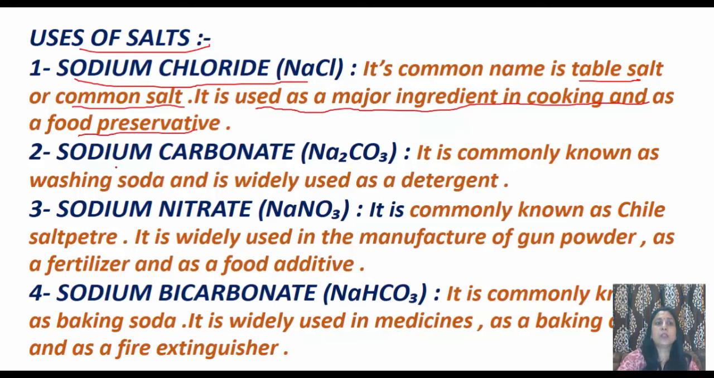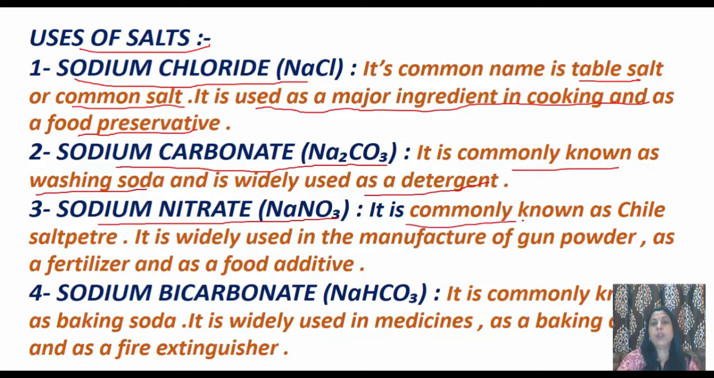The second salt is sodium carbonate, Na2CO3. It is commonly known as washing soda, और जैसा कि नाम बता रहा है washing soda, so it is widely used as a detergent. The third salt is sodium nitrate, NaNO3. It is commonly known as Chile saltpeter. It is widely used in the manufacture of gunpowder, as a fertilizer, and as a food additive.